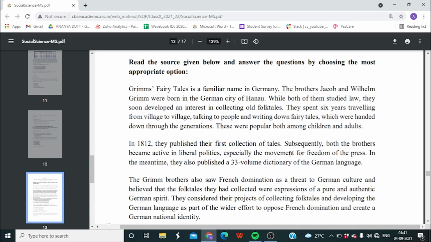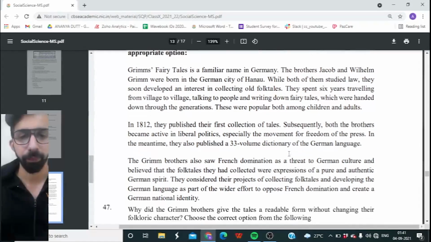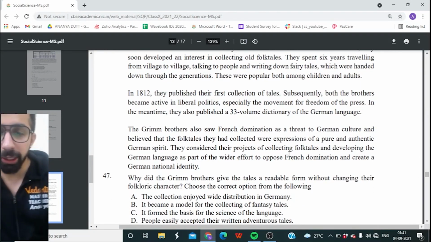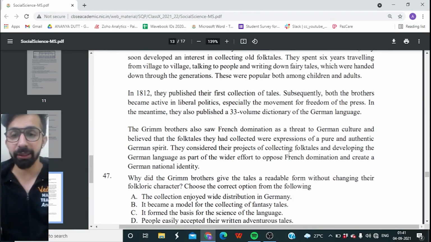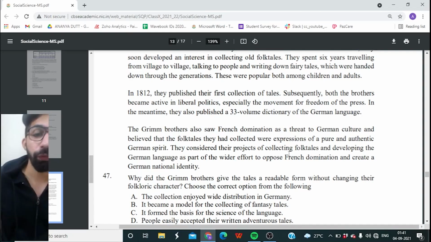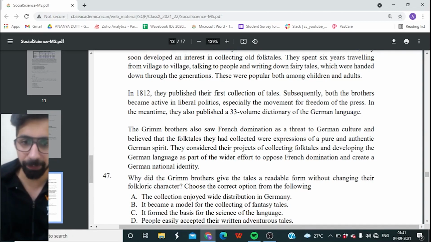Okay, so it was a lengthy paragraph which is given to you. Now, based on this paragraph, there are a few questions. Why did the Grimm brothers give the tales a readable form without changing their folkloric character? Choose the correct option from the following.